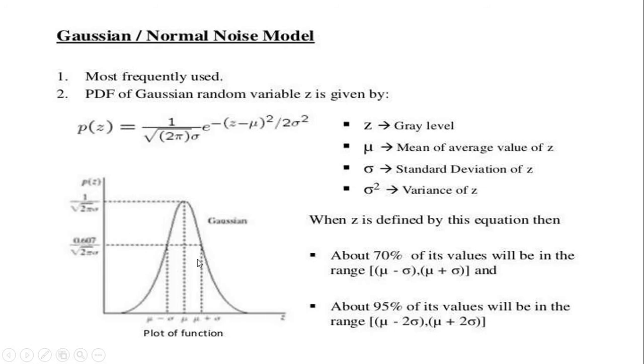This is the graph of the PDF of Gaussian noise. It is a bell-shaped curve. At 70% we get the PDF value of about 0.607 / (√(2π) σ), and at the mean it is 1 / (√(2π) σ). The PDF of this noise model shows that 70% to 90% of the noisy pixel values of the degraded image are between μ - σ and μ + σ.